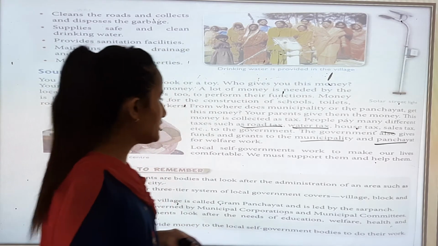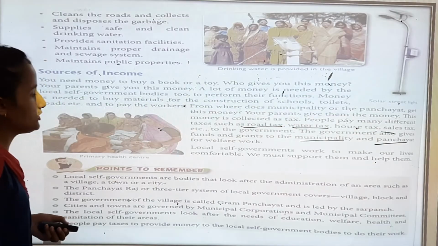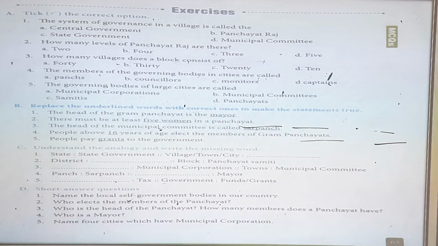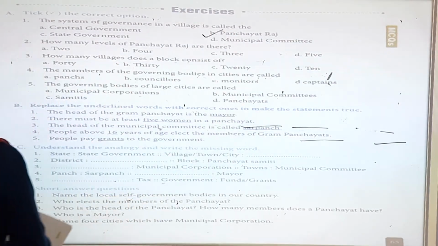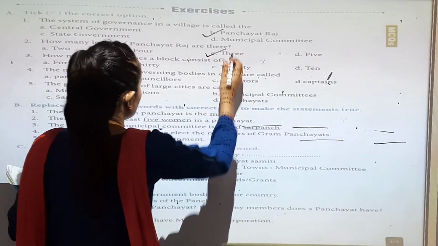So we have finished chapter 9. Now we are going to do exercise work. Tick the correct option. The system of governance in a village is called Panchayat Raj. How many levels of Panchayat Raj are there? 3.